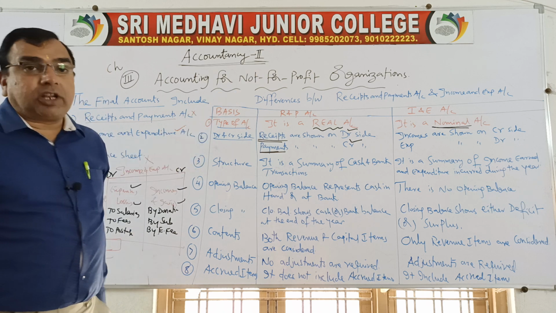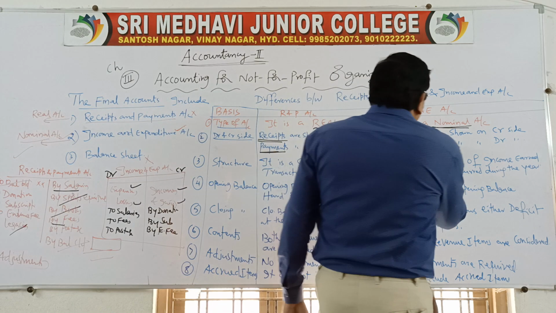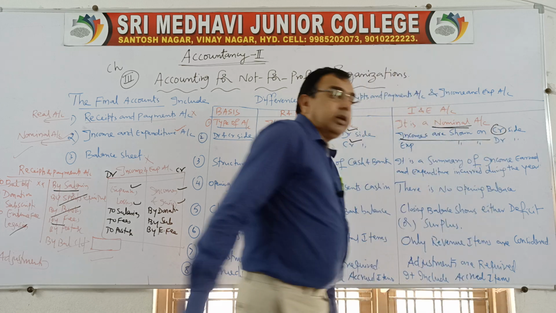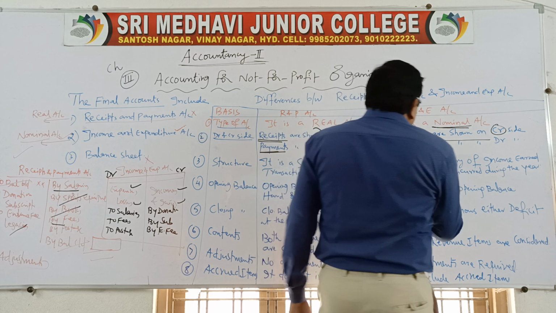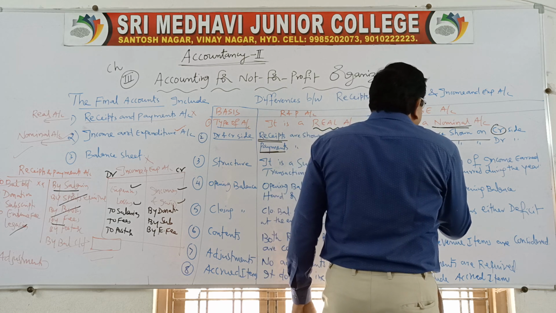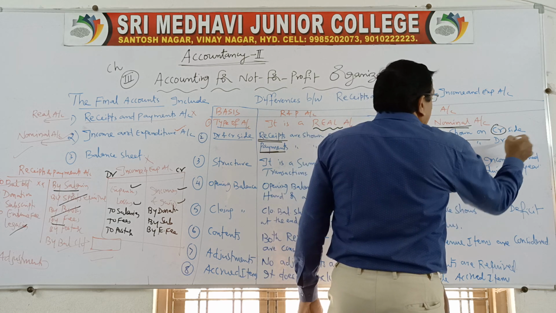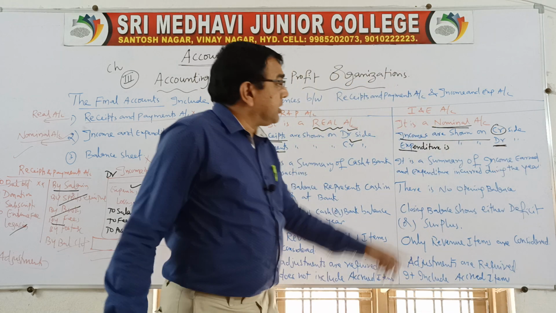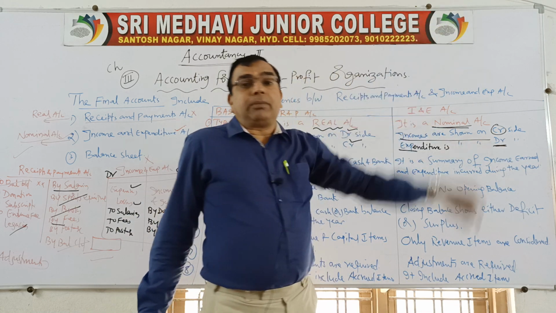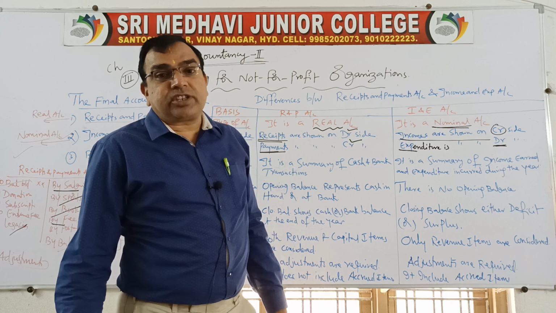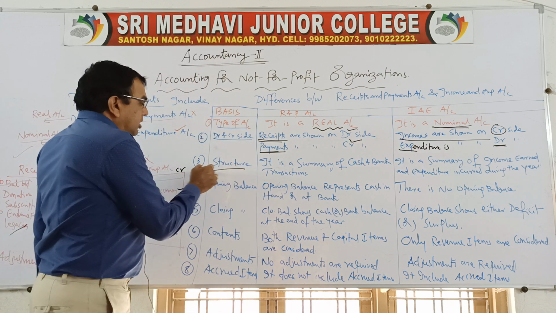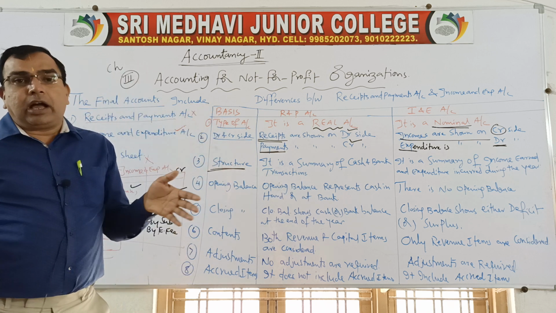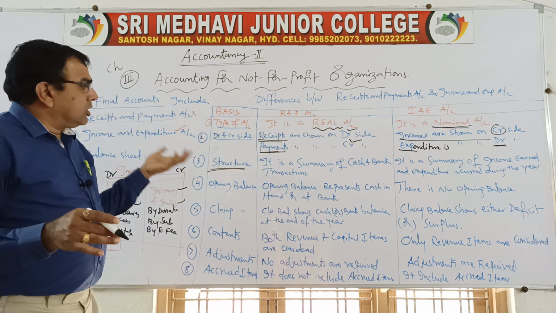Whereas in income and expenditure account, incomes are shown on the credit side. Expenses or expenditure is shown on the debit side, because its rule is nominal account: debit expenses and losses, credit incomes and gains. Next, structure. Whether it is an account nature or a statement nature?